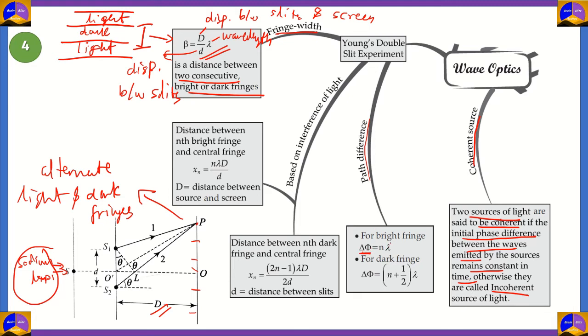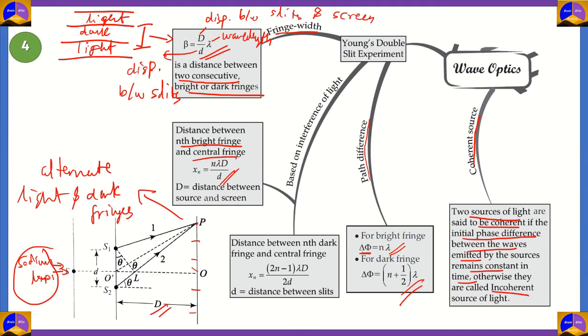And this delta phi for a bright fringe is n times the wavelength. For a dark fringe, however, it is n plus 1 by 2 times the wavelength. Now, based on the interference of light, you can always find distances on the screen. For example, the distance between the nth bright fringe and the central fringe can be written down as x is equal to n d lambda divided by d.